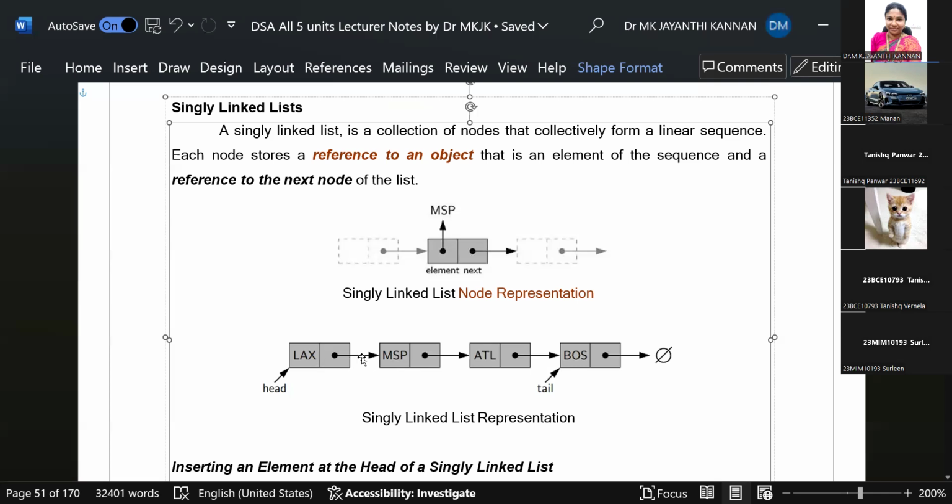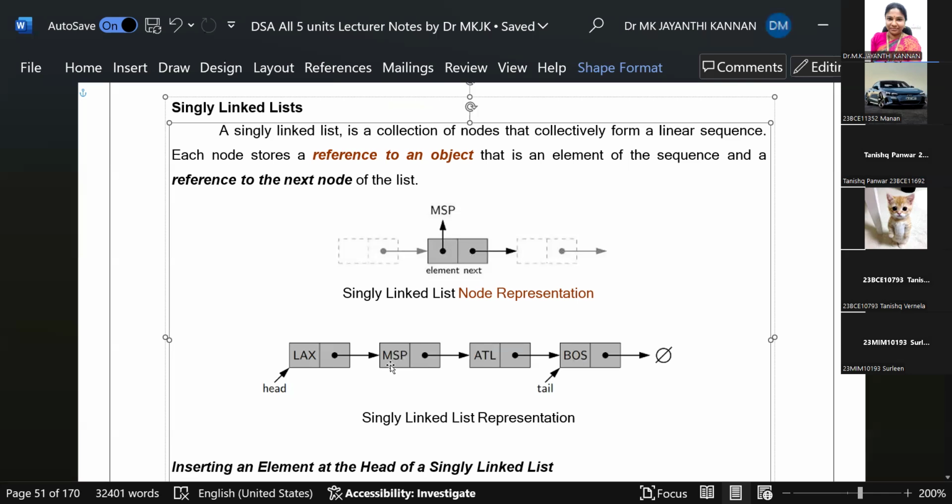How they are connected: the first node has the address of the next node. Say this particular node is stored in memory location 1000, and the second node is stored somewhere at 2000. So the address 2000H will be stored in this memory location. So this will point to the next node.